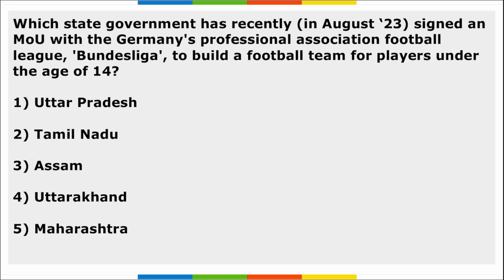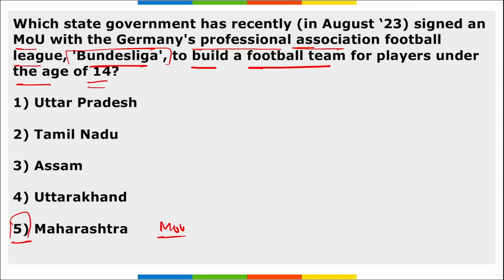Next, which state government has recently signed an MOU with Germany's Professional Association Football League Bundesliga to build a football team for players under the age of 14? It is Maharashtra, correct? Maharashtra government signed this MOU with Germany's Professional Association Football League Bundesliga, and it is to build a football team of players under the age of 14. It will help the young footballers to develop their skills and potentially compete at a high level.